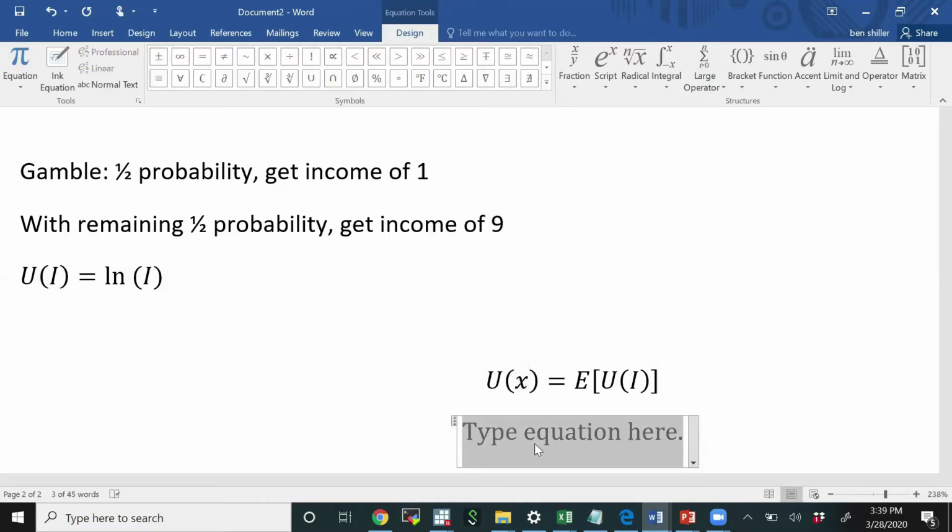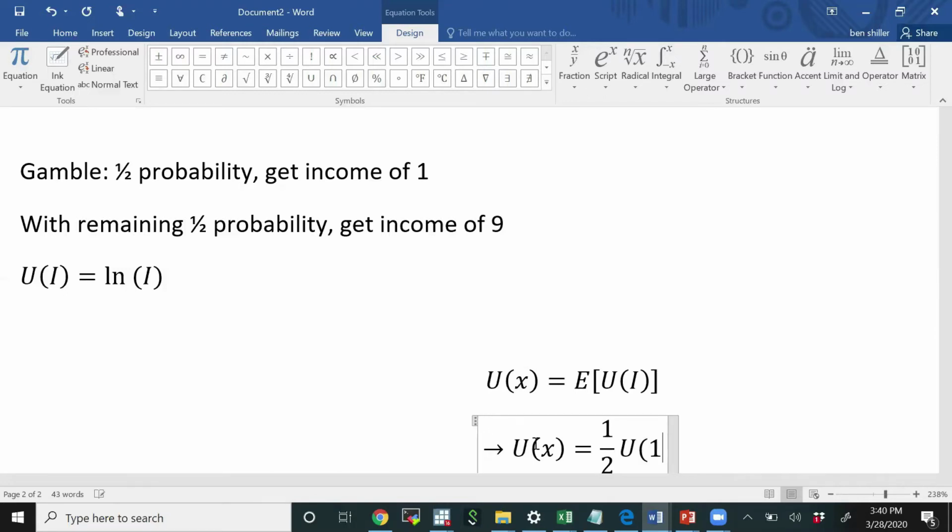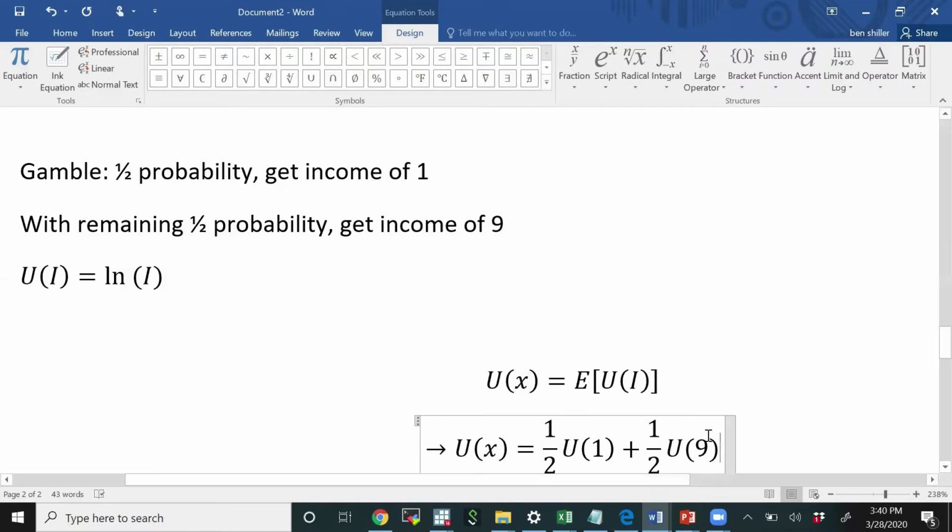Okay. Plugging in the values for this particular problem, we have that u of X is equal to the probability of the first outcome, which is 0.5, times the utility of the income in the first outcome, which is 1, plus the probability of the second outcome, which is also a half, or 0.5, times the utility in that latter case, which is the utility of $9 in income, so u of 9.